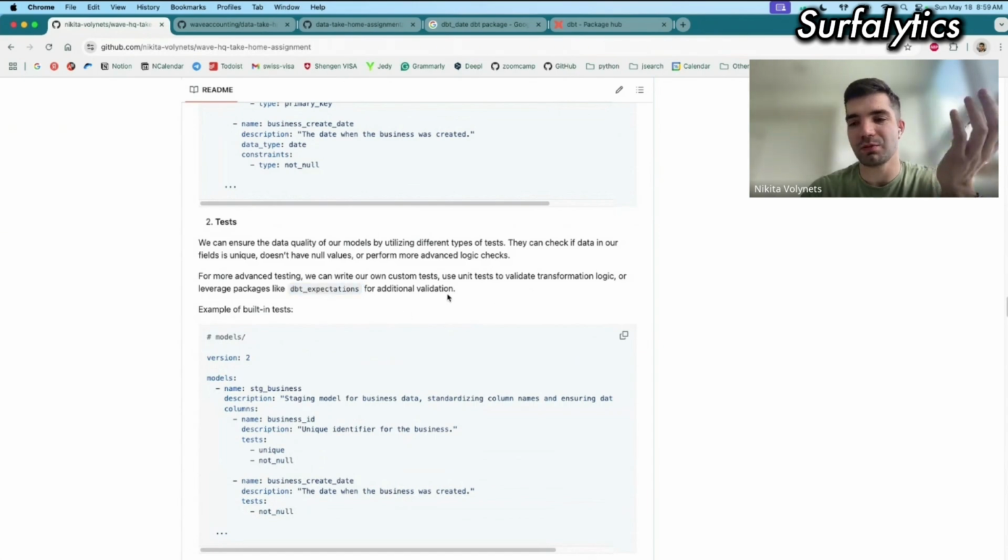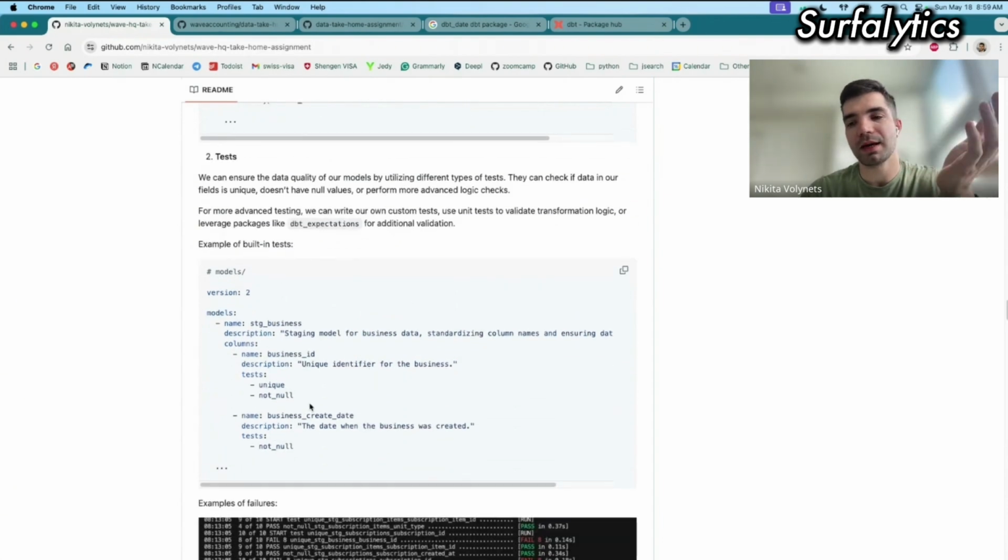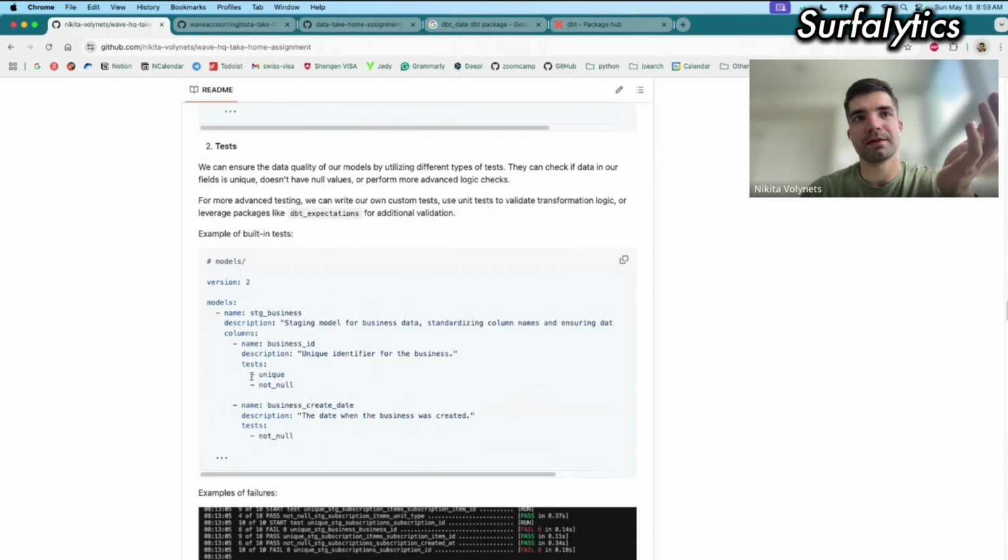DBT Expectations is quite a popular package with some more complex tests that we can create. But in my case, I just use some unique or not null tests. For example, we have a business ID. Business ID in our table is a unique field, so we can't have businesses with the same unique ID. And this field is very important for us because we can join to the fact table. So it means that we should have all values in this field. That's why I implemented not null tests.